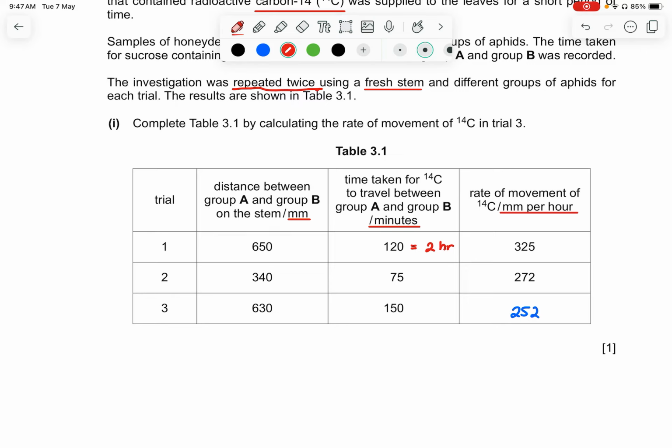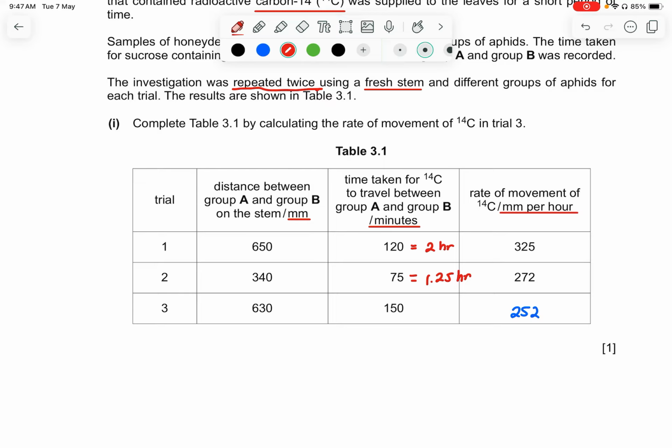So you can see that 340 in mm, and 75 minutes is about 1 hour 15 minutes. Or you can put this as 1.25 hours, which you get by taking 15 divided by 60.